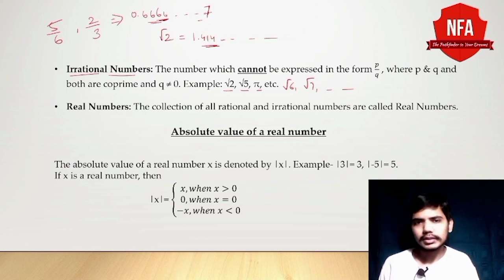Now what are real numbers? The collection of all rational numbers and irrational numbers are called real numbers. Now let's come to the absolute value of a real number. The absolute value of a real number x is denoted by mod x. For example, mod 3 equals 3, mod 5 equals 5. What do we mean to say? We can say that any number inside mod will become positive after coming outside. If it is positive, it will remain as it is. If it is 0, it will remain as it is 0. If it is negative, let's say mod of minus 4, then it will become positive 4.